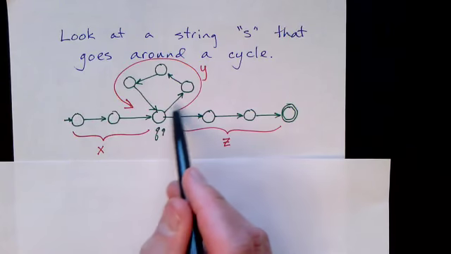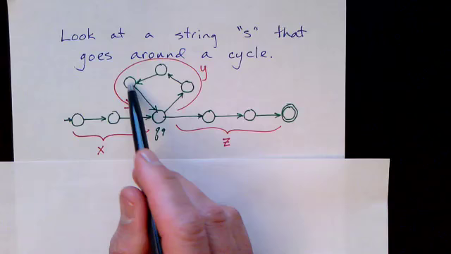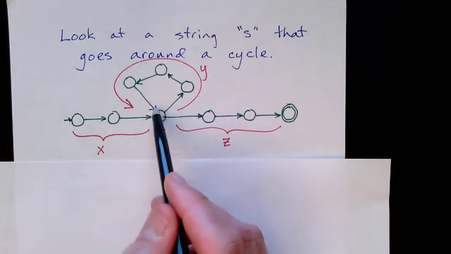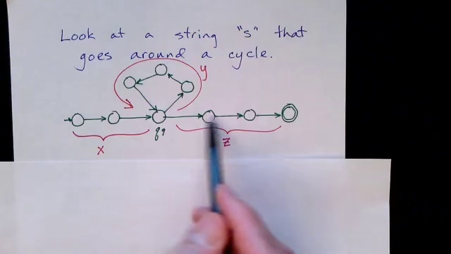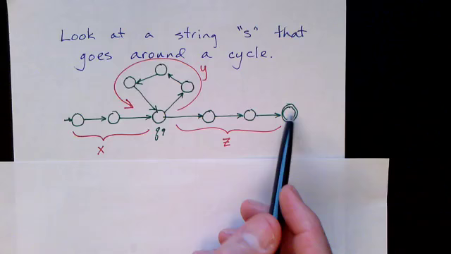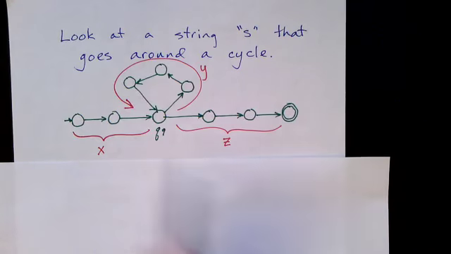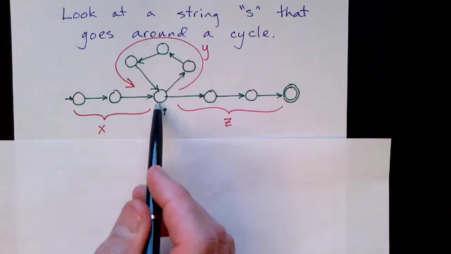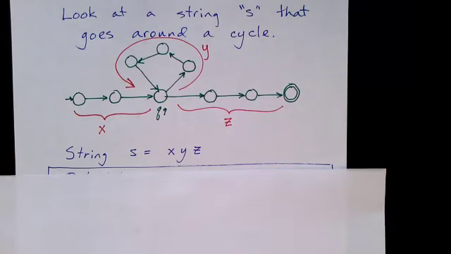So there's at least one node like Q9 that is visited more than once. As we go around this path, we go to the x part, the y part, and then we visit Q9 a second time. Finally, we end with the z part, and we get to the final state. So the key thing with a cycle is there's at least one node that is visited twice.